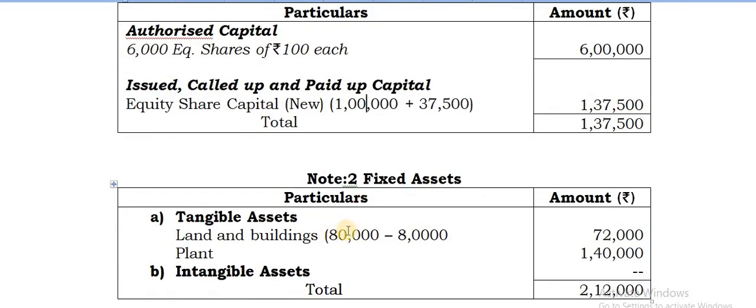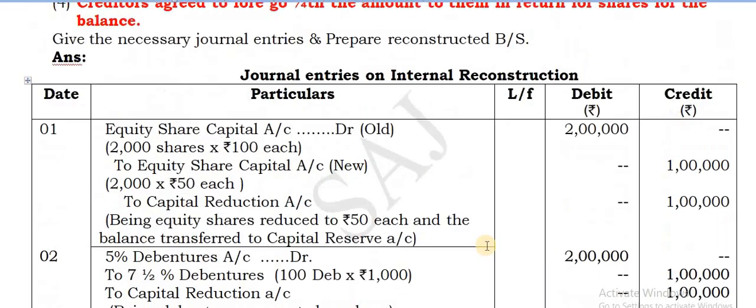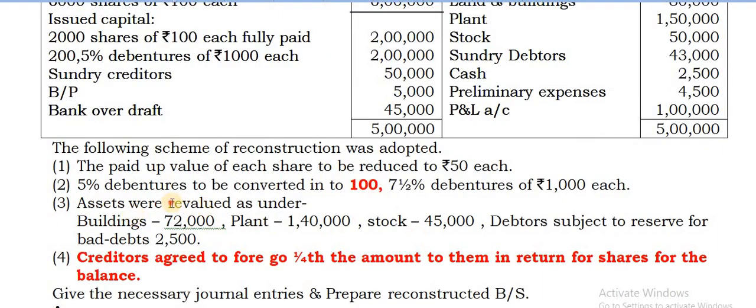Note number 2 about the tangible assets. Land and buildings. You can get the data from the earlier entries. That is the 72,000. That is the amount being given here. Building 72, plant 1,40,000. What is given in the balance sheet? I mean, it is adjustments. This is what I said. When it is given as revalued, as it is the amounts to be taken. Okay. So these are the values to be taken.